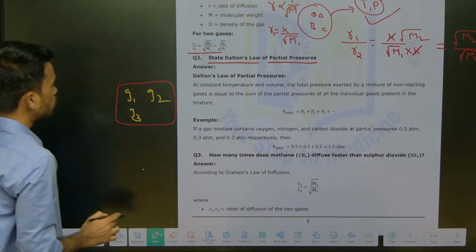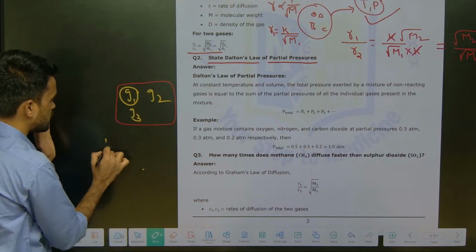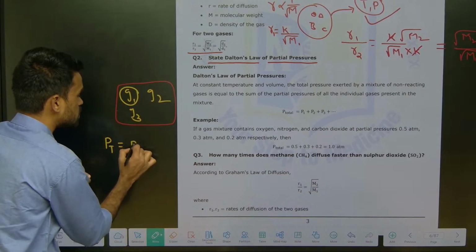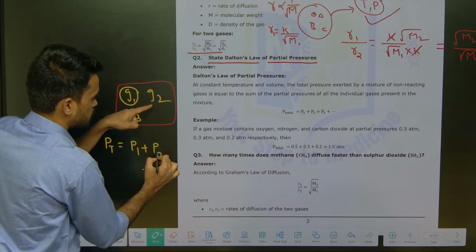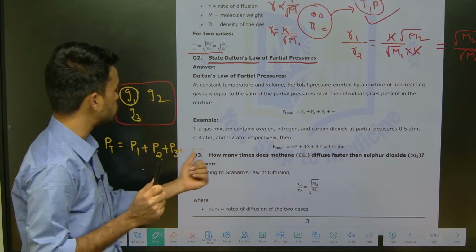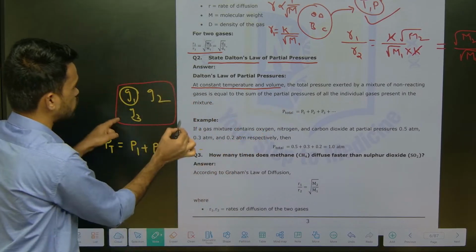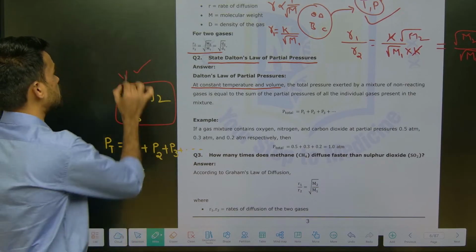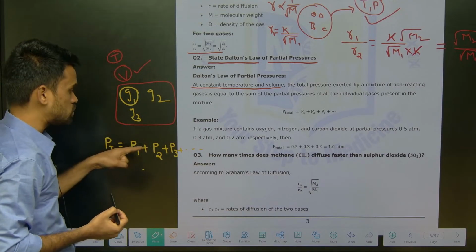Now each gas will exert some pressure in the container. If I ask the total pressure of this container, the total pressure exerted by these gases can be taken as the partial pressures exerted by each gas. The partial pressure exerted by gas 1, by gas 2, by gas 3, and so on, for however many gases we have. Look here, at constant temperature and volume. Since I have taken a closed container, its volume is fixed, and this observation is done at a specific temperature. If you change the temperature, the partial pressure of gases also changes.